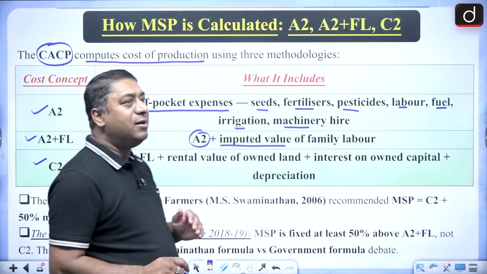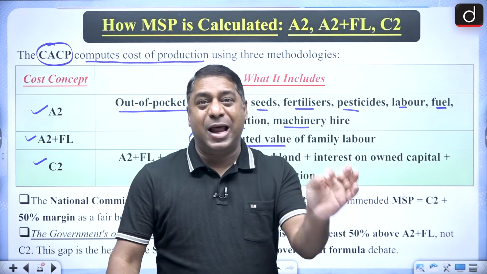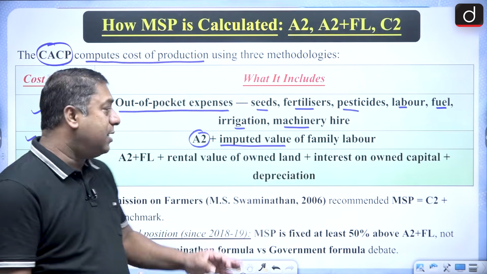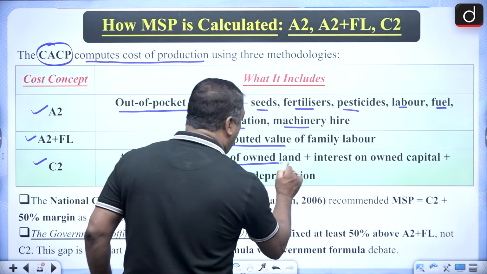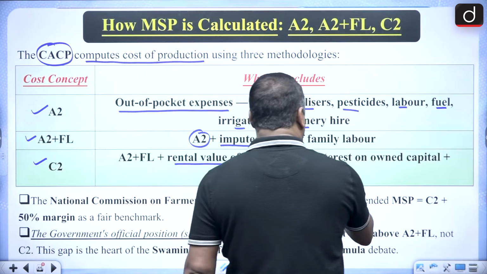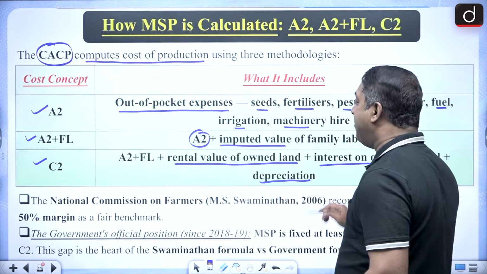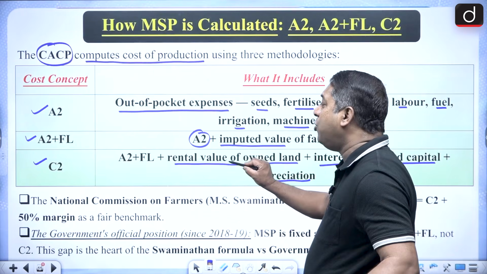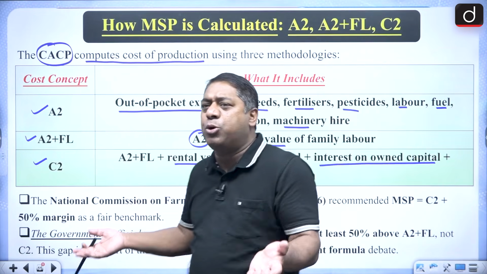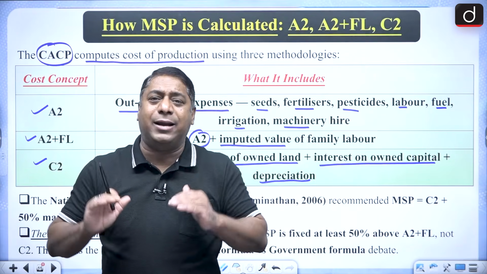And the third one is the C2. C2 has A2 plus the imputed value of family labor plus the rental value of owned land, plus the interest on owned capital and also the depreciation. Rental value of owned land means imputed rent. That means the land is mine, and I am using it for my own agriculture.